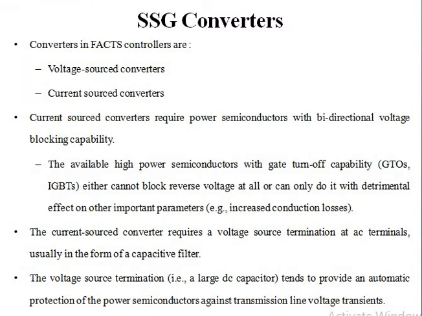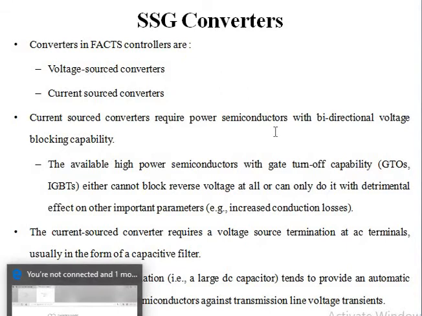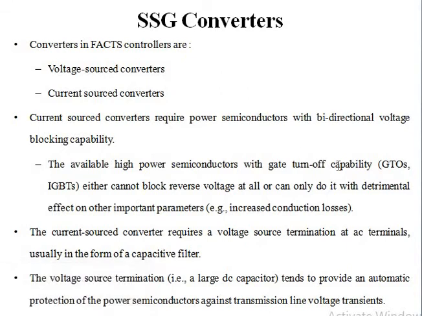So actually there are two type of FACTS controllers. Okay, or two type of converters are there. They are voltage source converters and current source converters. And the most common type of converter that we use is voltage source converter. Okay, and so what will be the disadvantage associated with the current source converter?